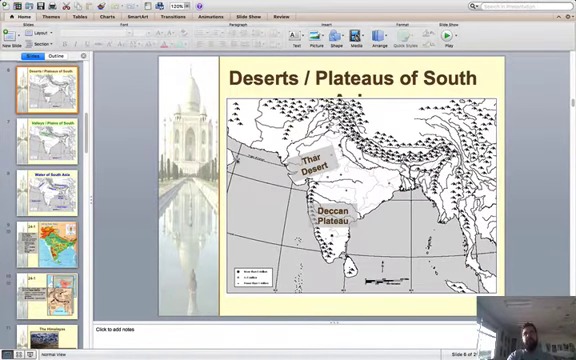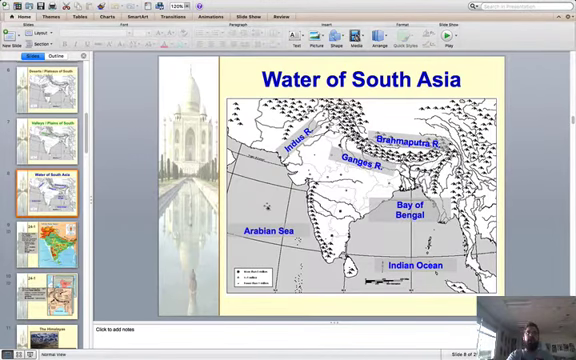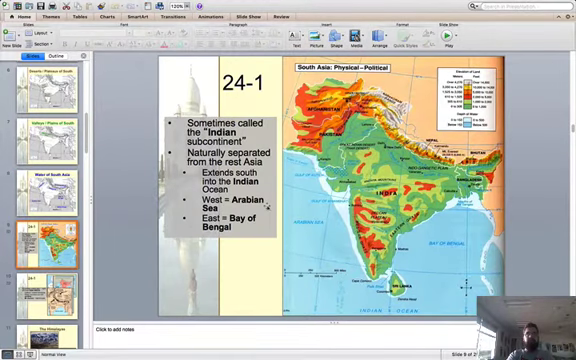Then you have the Thar Desert and Deccan Plateau. So the rain shadow creates this arid region here in the middle, behind the Ghats on the west side. And then your main plain is the Indo-Gangetic Plain. That's where most people are going to live, besides the coast. Along the Ganges River, that's where you can farm quite a bit and produce a lot of food. Main water areas, the main ones you need to know are the Indus River and the Ganges River. We'll talk about those later.